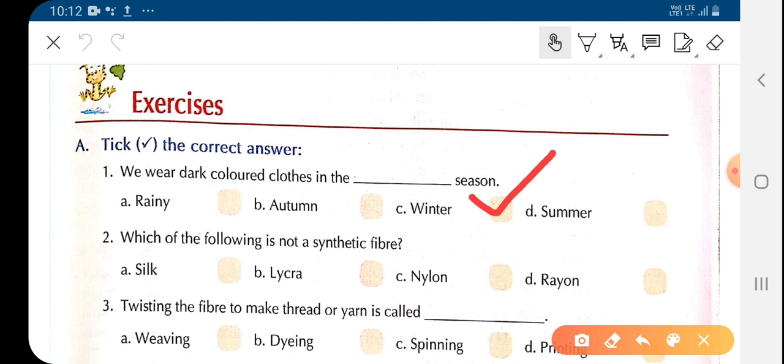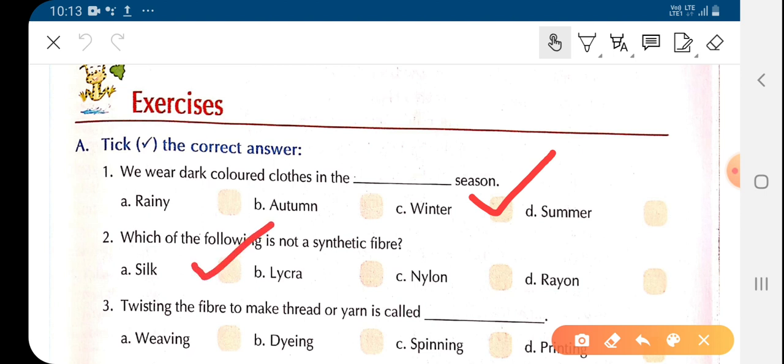So children, silk, lycra, nylon, rayon. Which one is not the synthetic fiber? As we know, silk we get from animal. Animal is a natural source. So we will tick silk is not a synthetic fiber. So we will tick option A, silk.